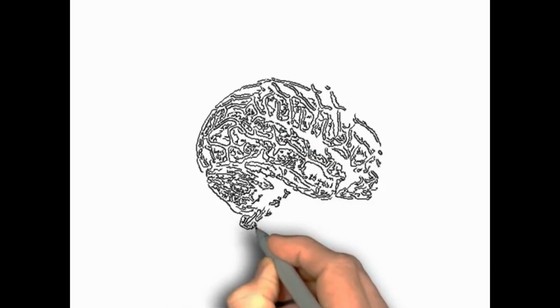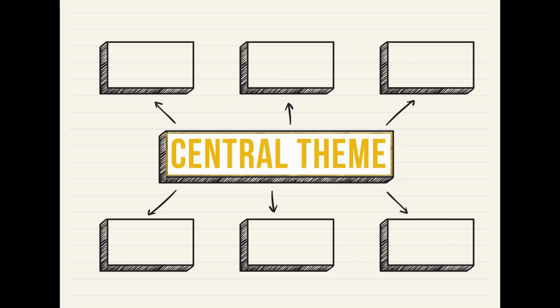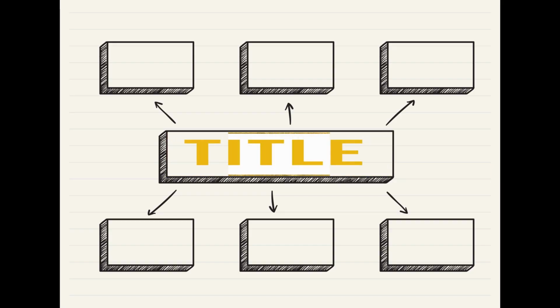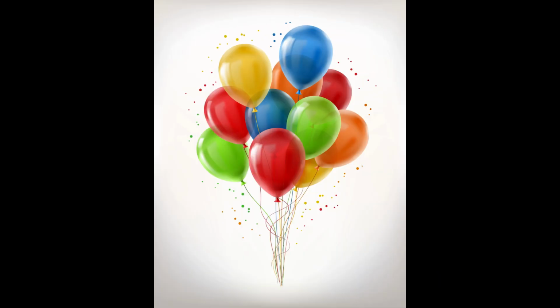Mind maps can be created in many ways, but they share the same basis. Central theme. A central theme is placed in the center of a blank page. This is the title, the subject, a problem, or just a thought. For example, the image of a colorful bunch of balloons when thinking of celebration.